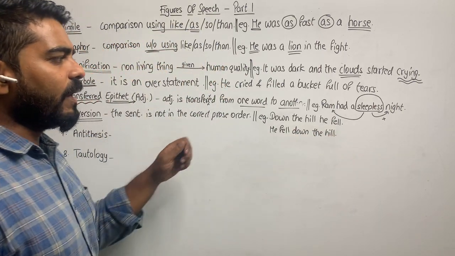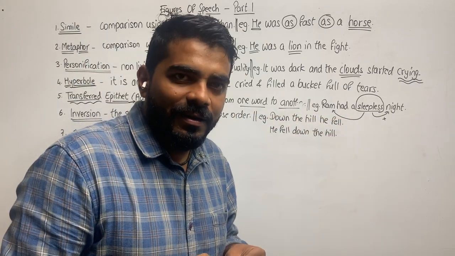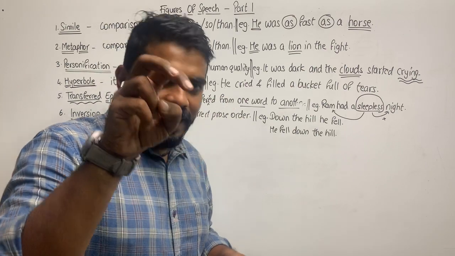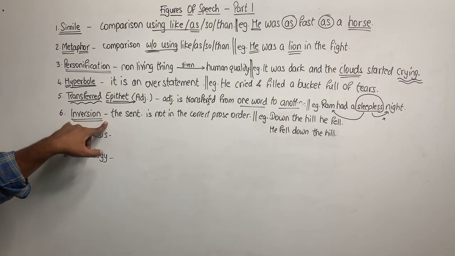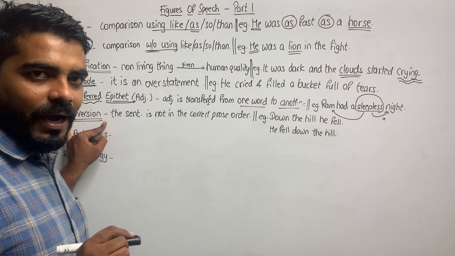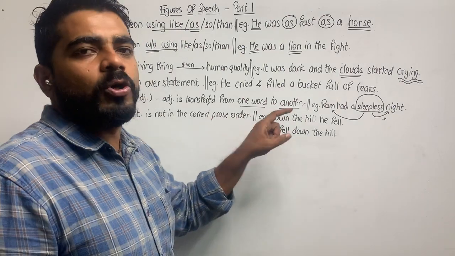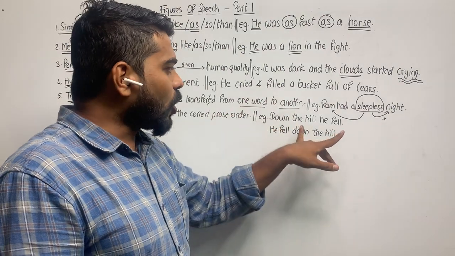Instead, what is written? Down the hill he fell. So, the sequence of the sentence is inverted. Hence, it is called inversion. I hope all of you have understood this. The sentence is not in the correct prose order. The prose order is inverted.